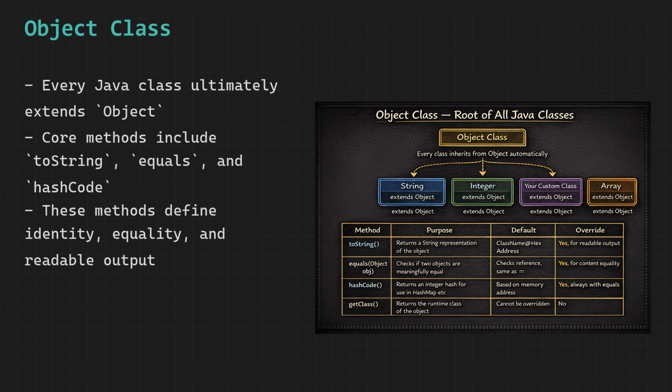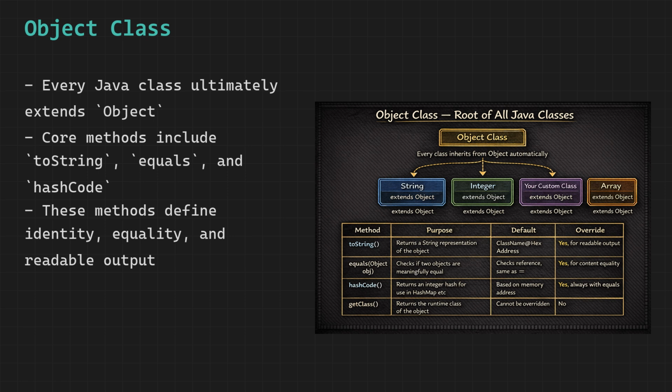The hashCode method returns an integer code for the object. The contract in Java says that if two objects are equal according to equals, they must return the same hashCode. This is used by collections like HashMap and HashSet to organize objects efficiently. Whenever you override equals, you must also override hashCode to maintain this contract. Breaking it causes bugs in collections that are extremely hard to trace.